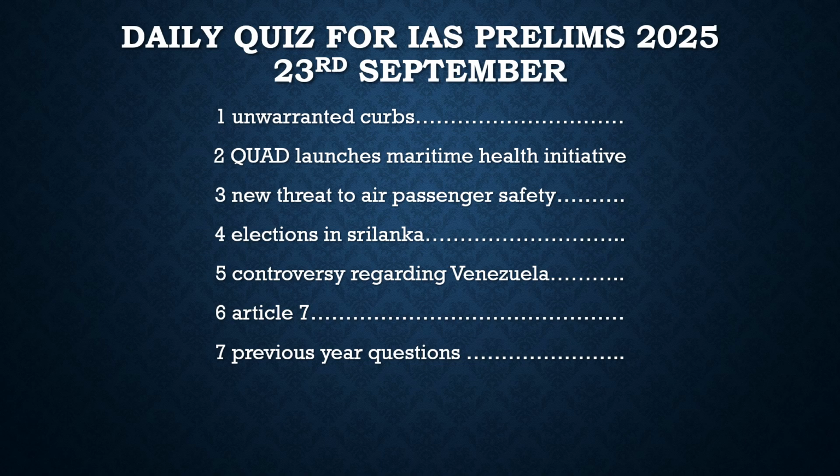At the end, we will solve a question with respect to citizenship, Article 7, and finally we will solve a few questions from previous years too, so that it gives you the proper idea of how questions come in the exam and what the methods to solve them can be. Now with this, I hope you have understood the context behind the questions which we are going to discuss. Now let's try to solve the questions one by one.